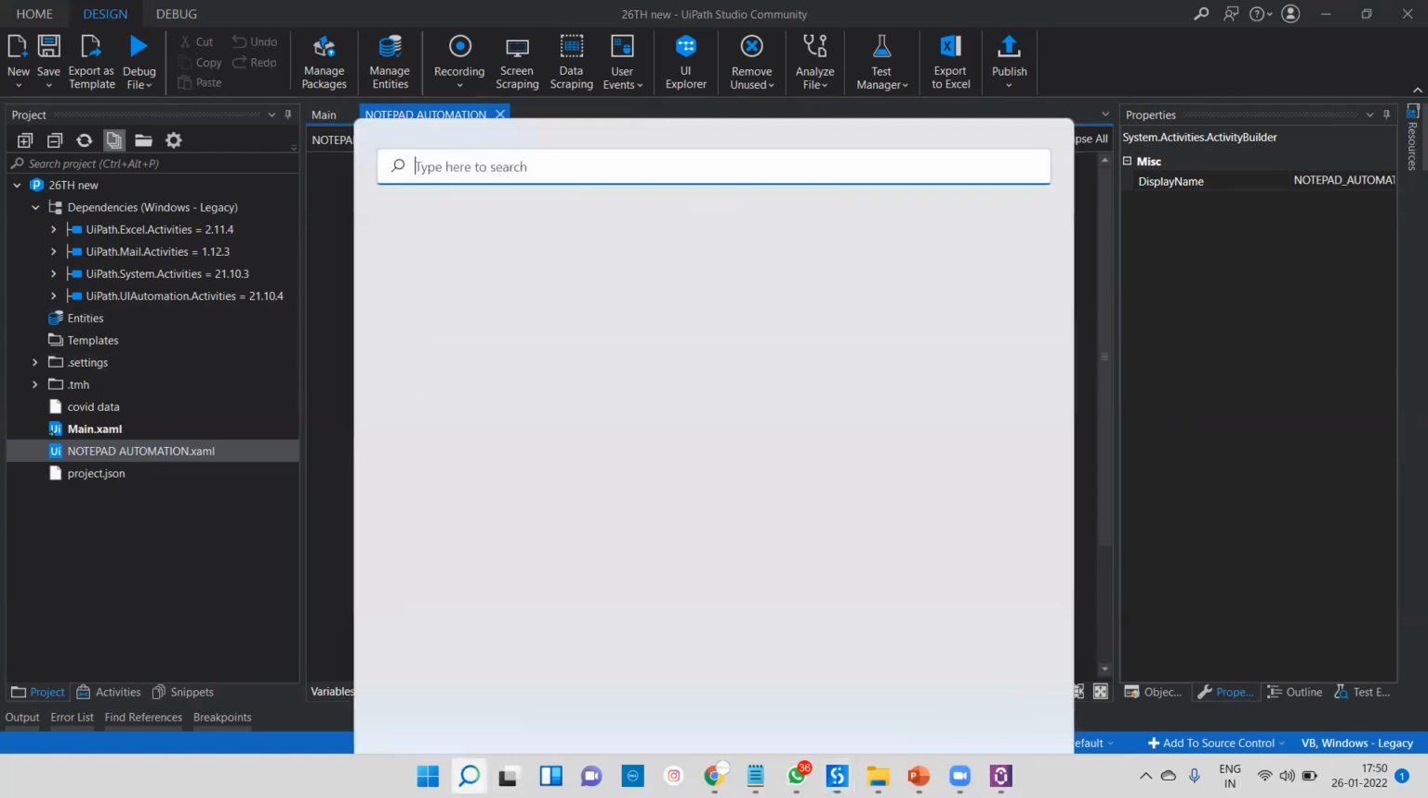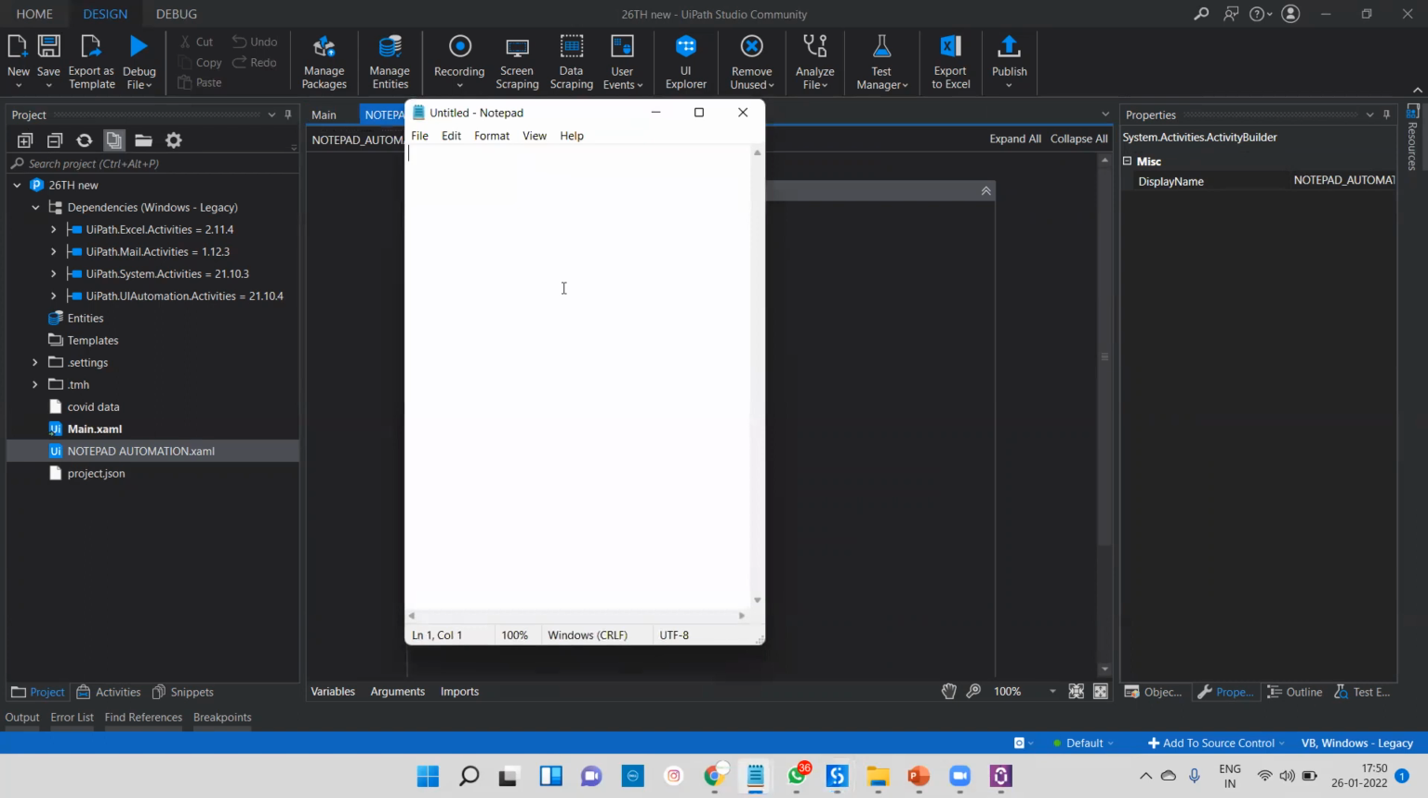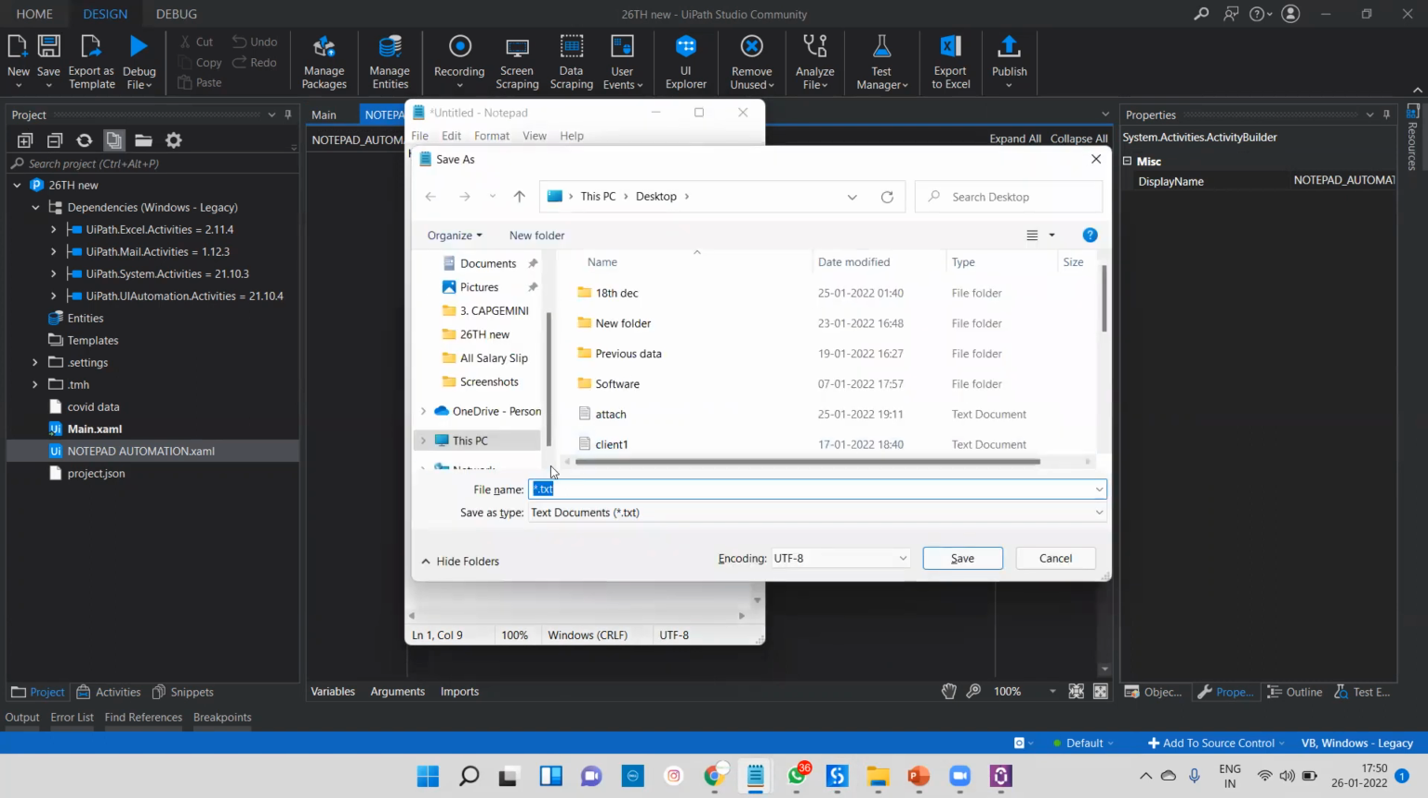What you have to do, you have to open one notepad. What we'll do here, we'll try to open the notepad. The first thing is to launch the notepad, and there you have to write something like hi and something else. Okay, after that you have to save this notepad. What you do, you press Ctrl S, and you try to give the name. Many things you can do here, and click on save. The same thing you have to do through the RPA tool.